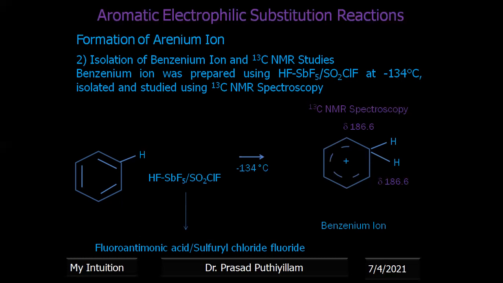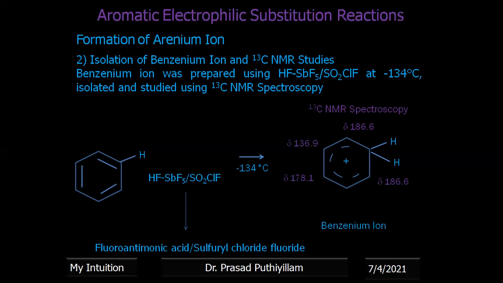Then the para. You usually say ortho-para directing groups in aromatic electrophilic substitution, the word ortho-para comes up. So ortho and para share almost the same electron density, they become similar carbons. The nature of the carbon with the electron density becomes almost similar. For the para position, the value is somewhat near that, 178.1.